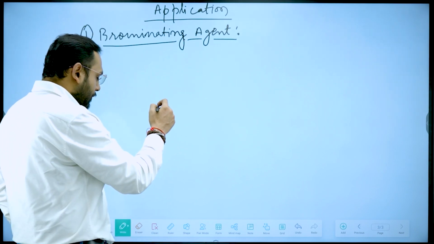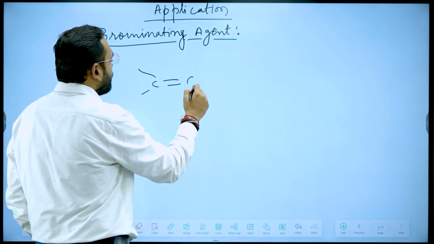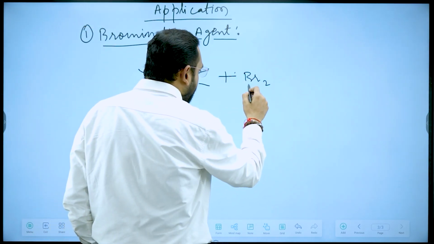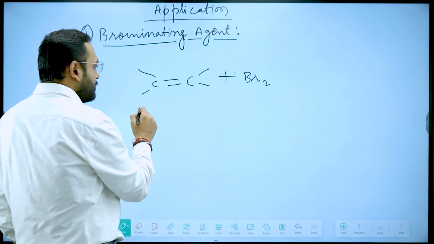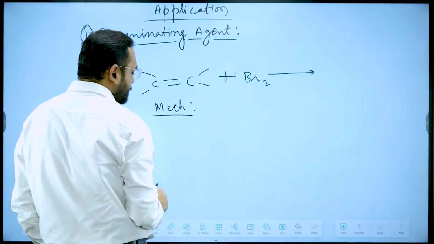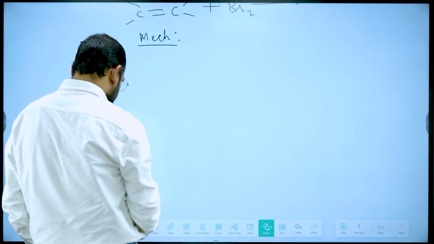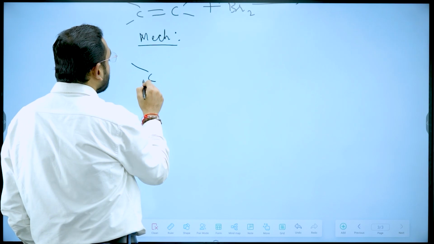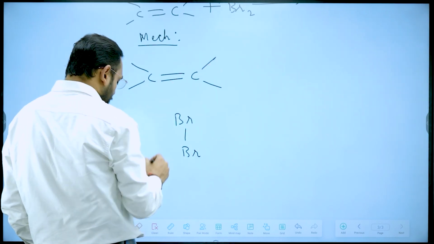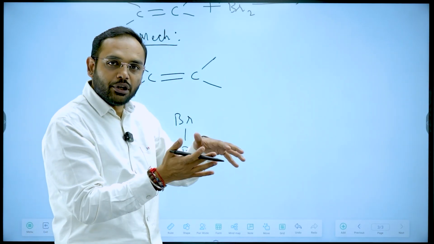Now if I talk about the direct reaction of an alkene with, let's say, bromine, this reaction itself will happen very fast. And what is the mechanism of this reaction? As this Br2 approaches this alkene, you see this alkene itself has an electron cloud above and below the plane.